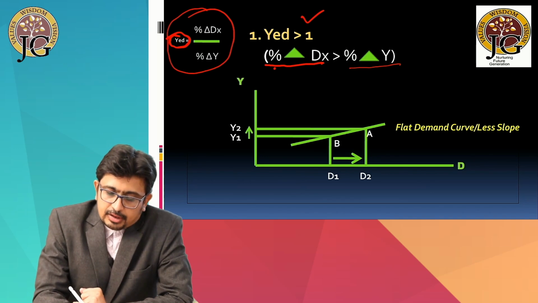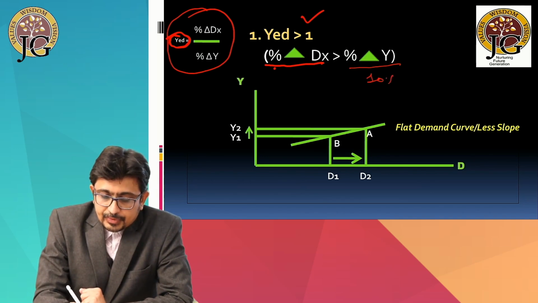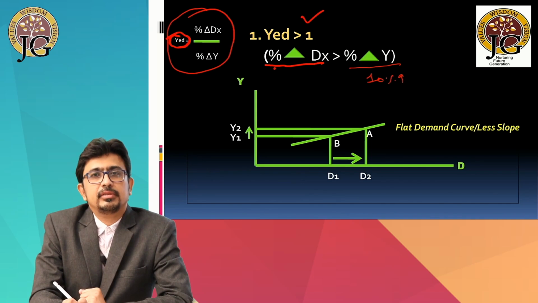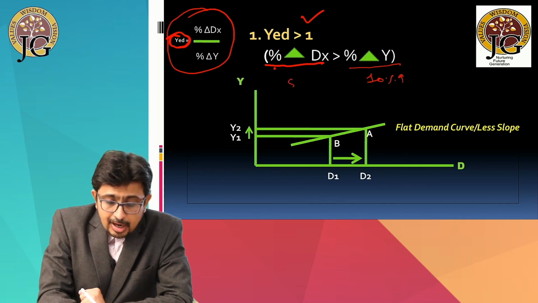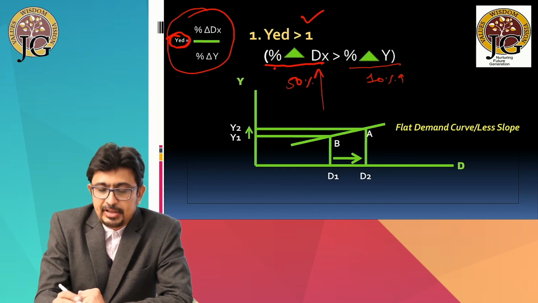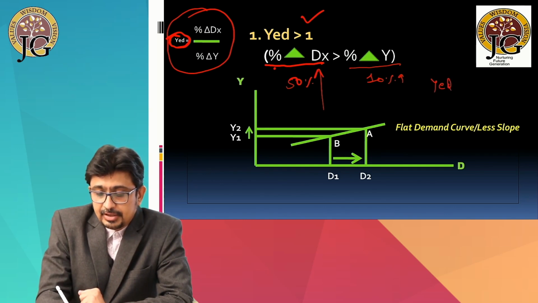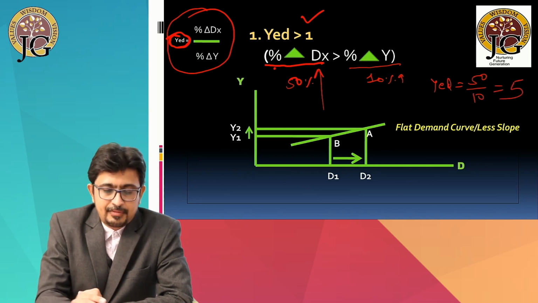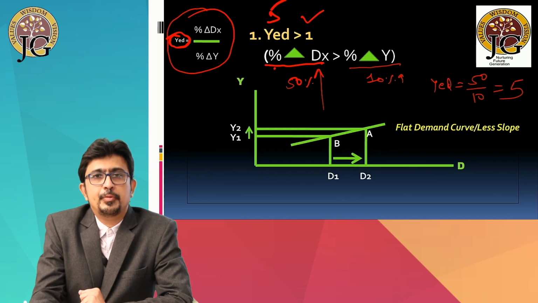Suppose the income of the consumer increases by 10%, and as a result the demand for the product rises by 50%. Now in this example, the income elasticity of demand is 50 upon 10, which is equal to 5, and 5 is greater than 1.